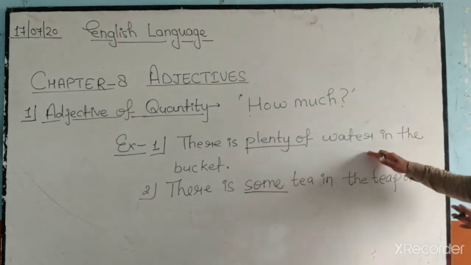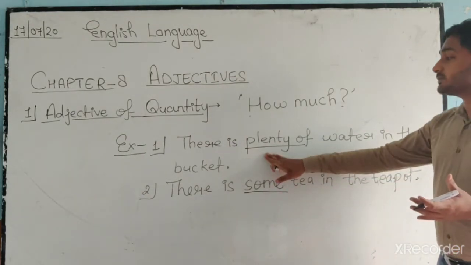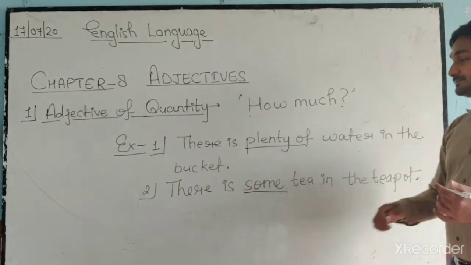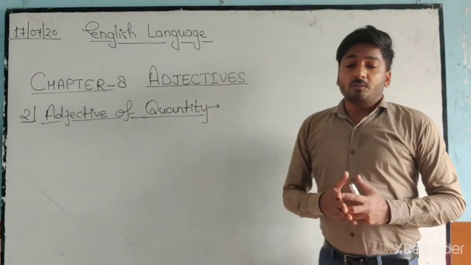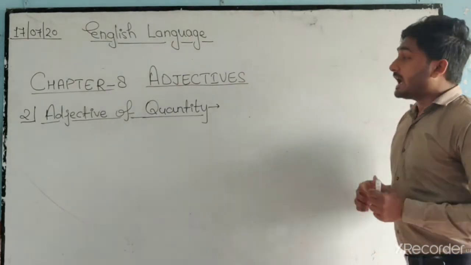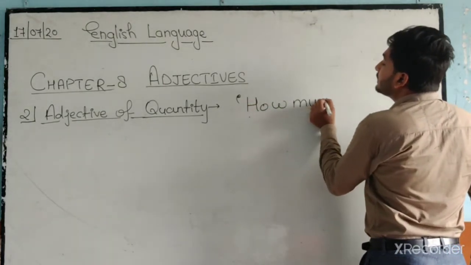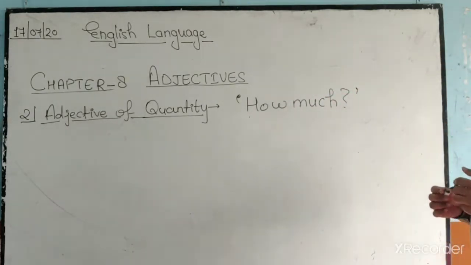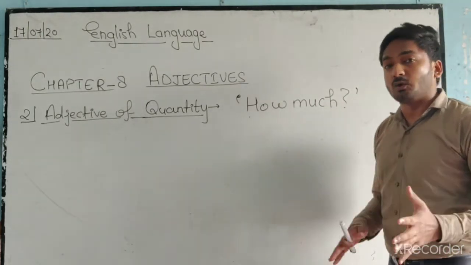There is plenty of water in the bucket. There is some tea in the teapot. How much water is left? Plenty of. How much tea is left? Some. Got it? Adjective of quantity tells us about a noun or pronoun and answers the question how much. And we use it for nouns or pronouns which are uncountable, which we cannot count at all.